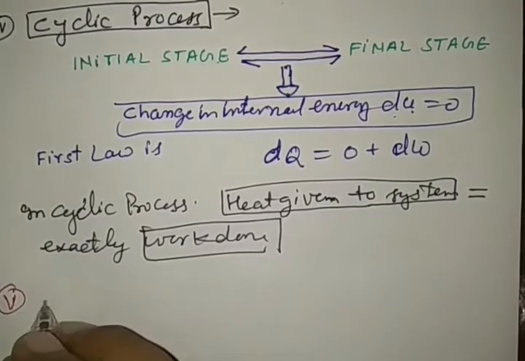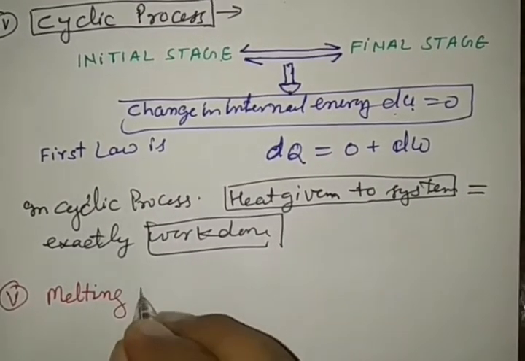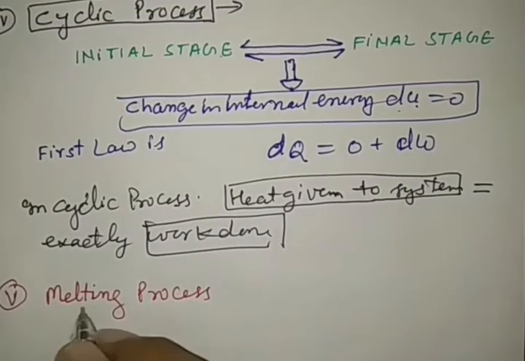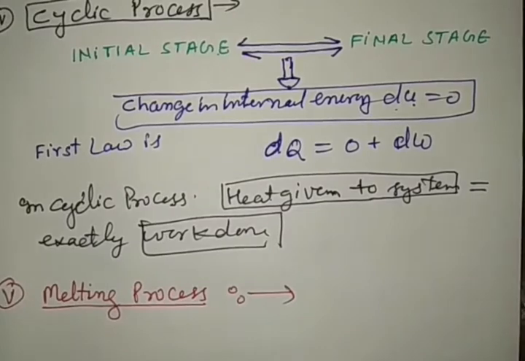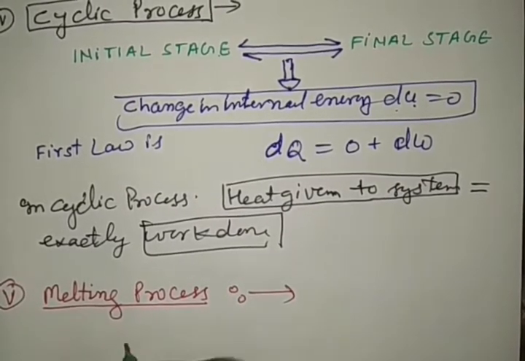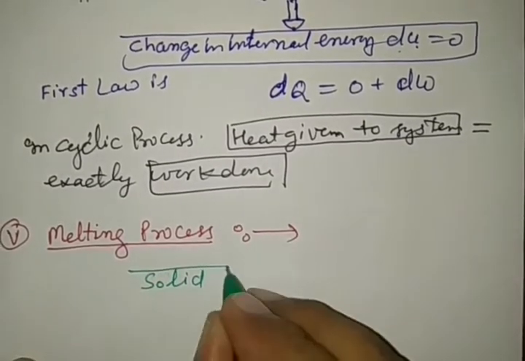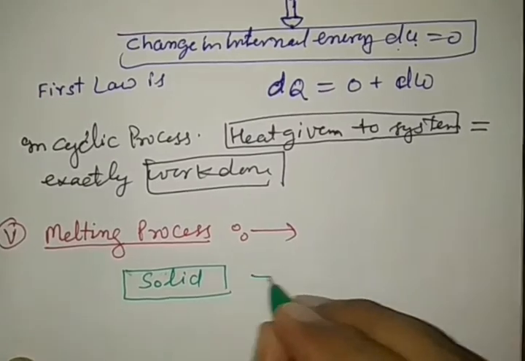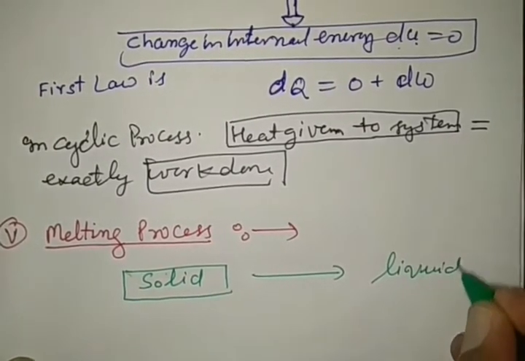Here, melting process. What is the melting process? See very carefully. In melting process, solid is converted into liquid state.